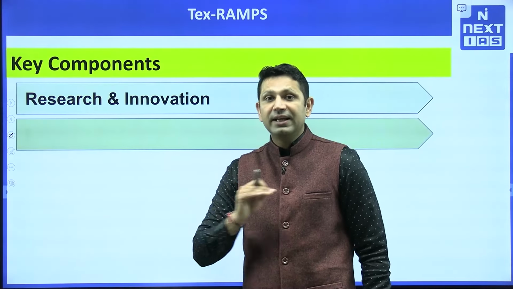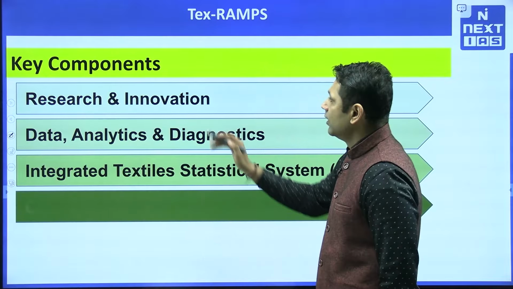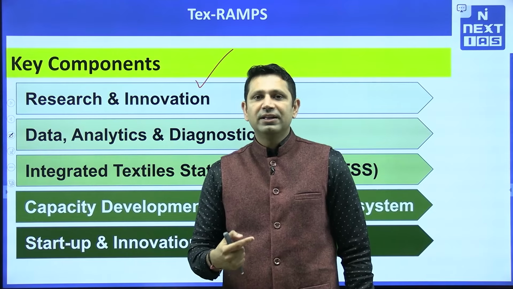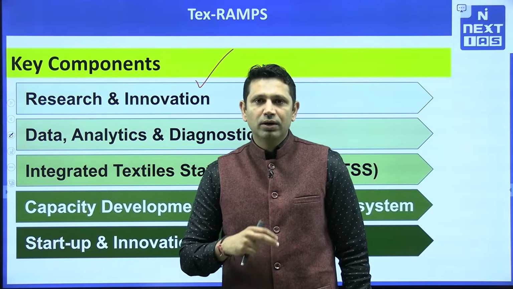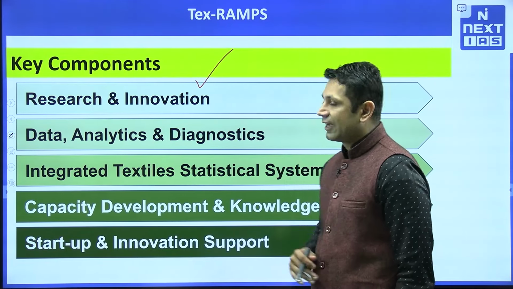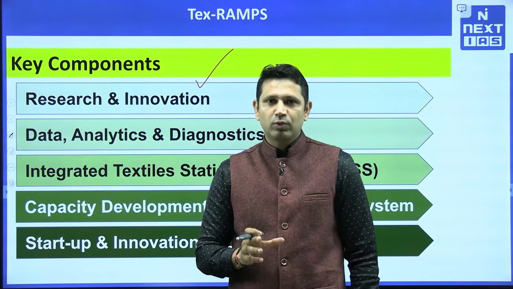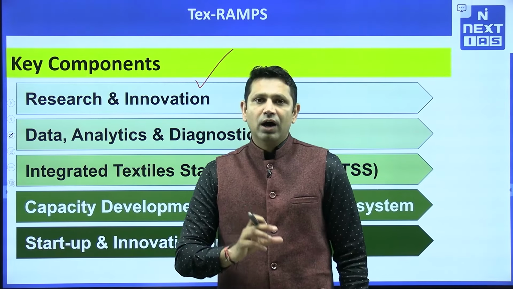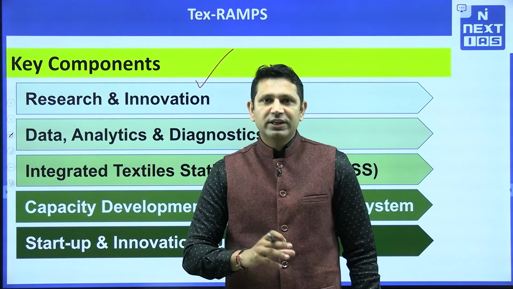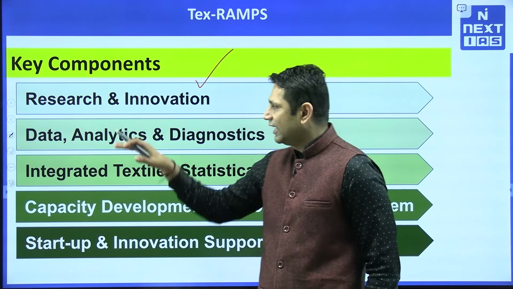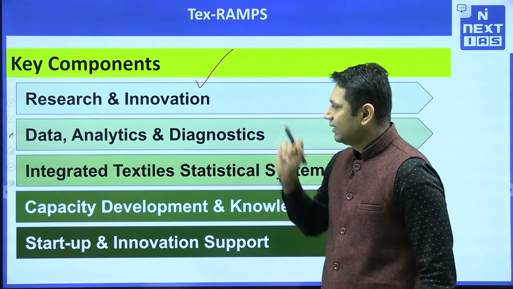Now what are going to be the key elements here? The key elements will include, first of all, research and innovation. Research and innovation, for example, in the smart textiles, for example, in the process efficiency, how to improve that. Then we have data analytics and diagnostics, because data is very much required for policy making. So for that we are going to see how much employment we have generated, what is the supply chain mapping. So we are going to also do the supply chain mapping here. So that is going to be the part of data analytics and diagnostics.